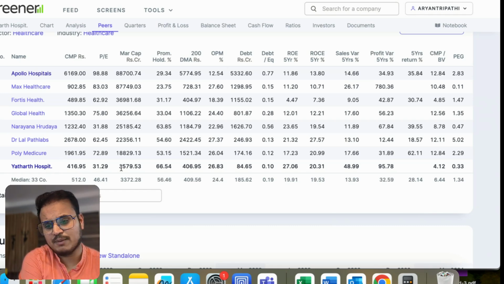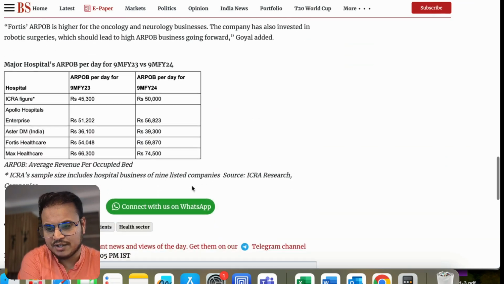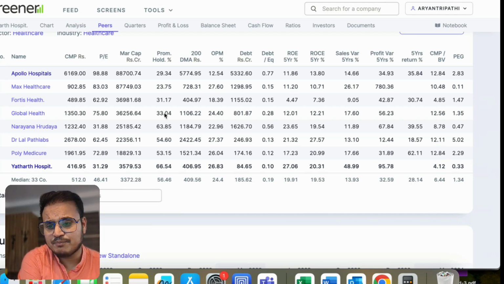But Yatharth is a small cap company at 3,579 crores, which is much smaller compared to the nearest competitor, Narayana Hrudayalaya. Narayana is 6 to 7 times bigger than Yatharth. So this is an interesting point because there's a lot of room to grow, and also the PE ratio is a very big differentiator. But since it's a small cap company, ARPOB is much lesser compared to other companies. As we discussed in the previous screen, these are the ARPOB of the market leaders. If you consider those, Yatharth is lagging far behind.